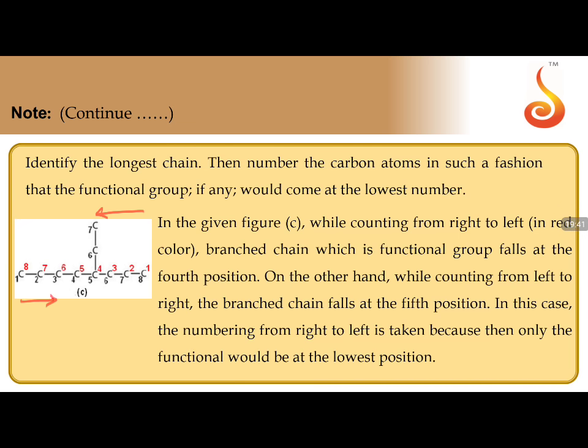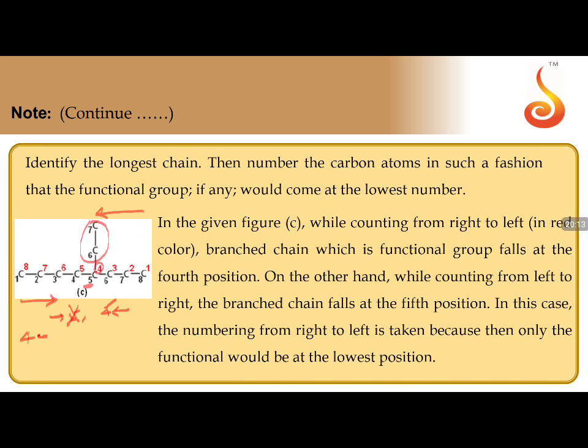It is fixed. But let us see in this particular one, while counting from left to right, your position of substituent is 5. While counting from right to left, your position of substituent is 4. Now you have 5 from this side. You have 4 from this side. So which is correct? 4 is correct. So that means it is 4. And what is the substituent? This will be your substituent.